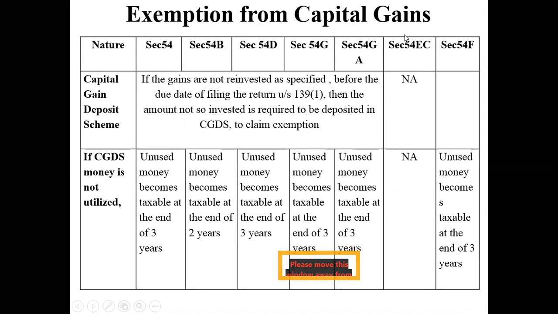Most important thing, capital gain deposit scheme. This capital gain deposit scheme is not applicable for Section 54EC. You have to remember that. Clear? So since the provisions of capital gain deposit scheme are not applicable, unutilized money in the capital gain deposit scheme will also not be eligible. So please try to understand, this provision is not applicable for Section 54EC. For all the rest of the sections, this provision of capital gain deposit scheme is applicable. Clear? So this is what you have to understand as far as exemptions related to capital gain deposit scheme.